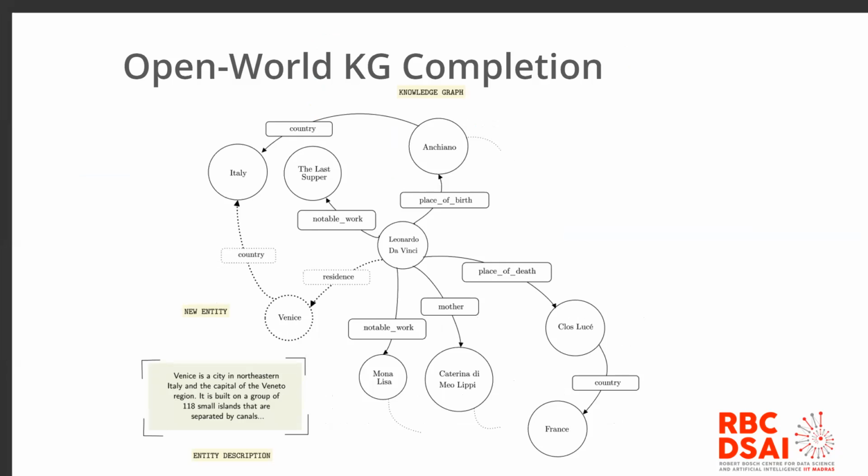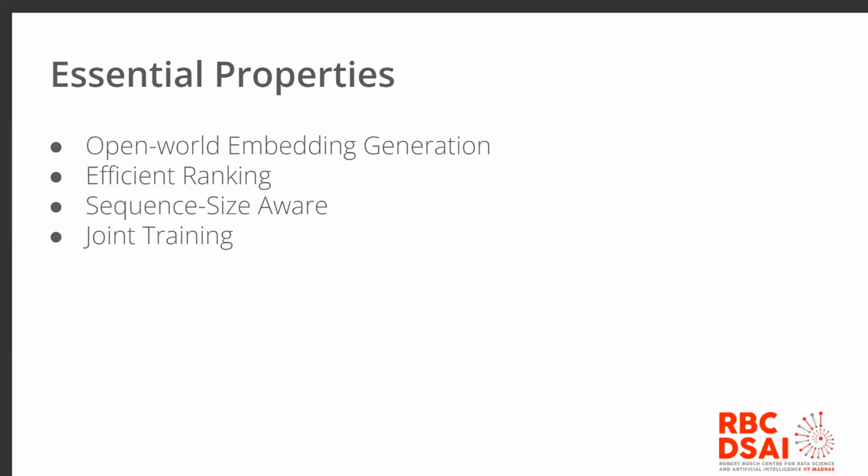In recent years, knowledge graph embeddings have emerged as a popular way to encode information for a variety of downstream NLP tasks. As knowledge graphs expand, we are presented with new entities, often with their textual descriptions. So applications that rely on KG embeddings require approaches to embed these new entities using their descriptions.